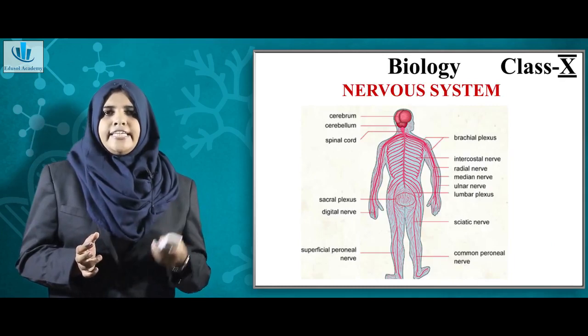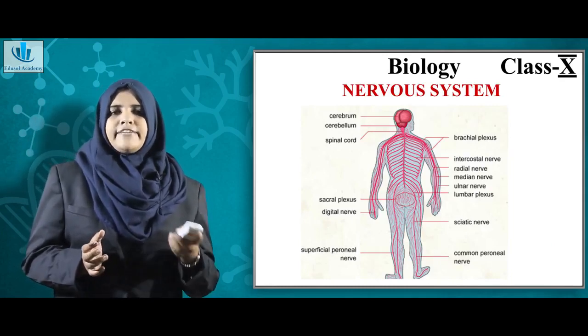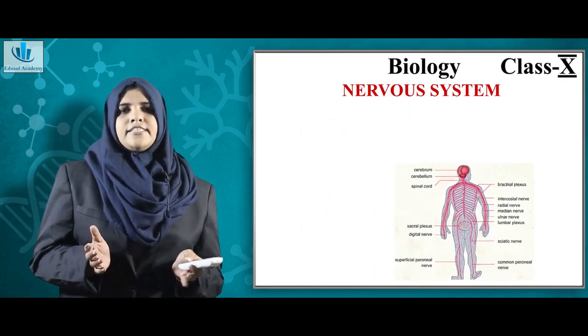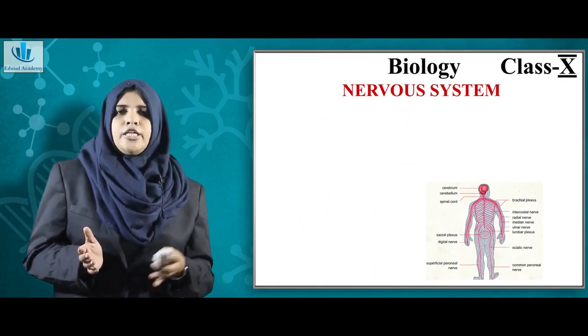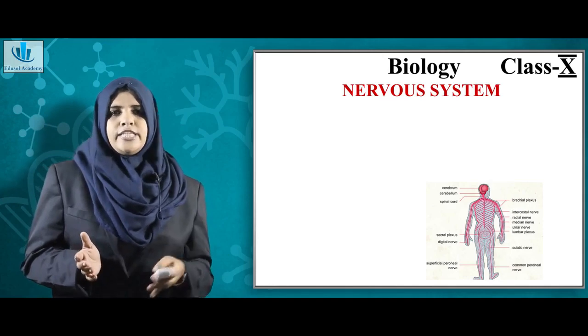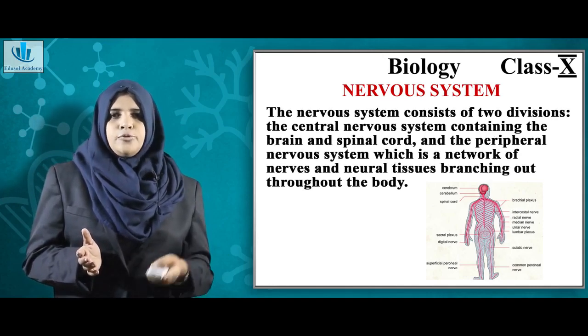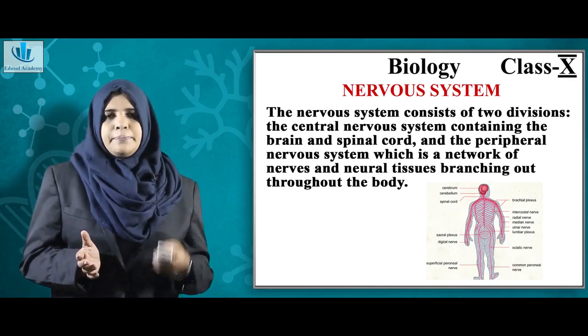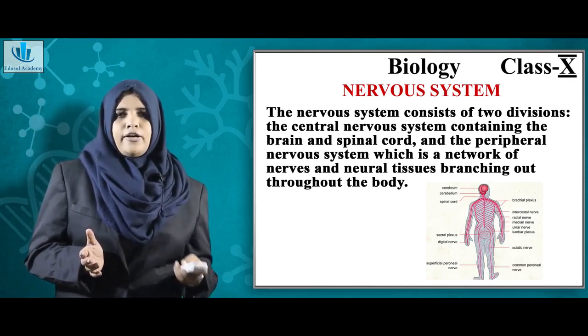The nervous system can broadly be divided into a central nervous system and a peripheral nervous system. In this chapter, we need to study only about the central nervous system. The central nervous system consists mainly of the brain and the spinal cord.